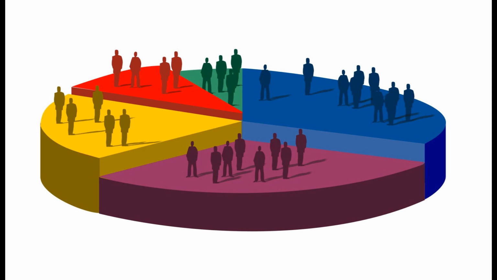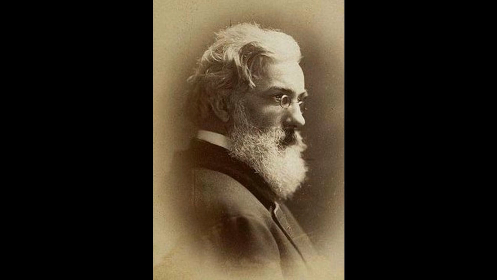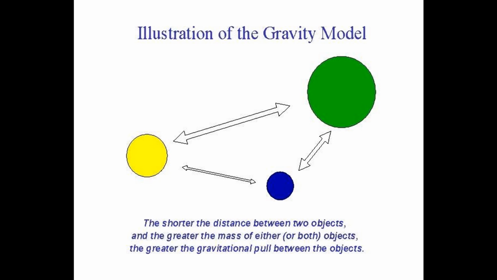Our next set of models deals with population and migration. Our first model is the gravity model. This model, proposed by Ernst Ravenstein, shows how interaction of any two populations is proportional to the distance between them.